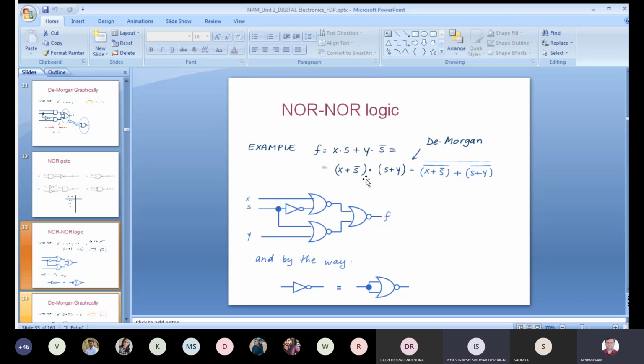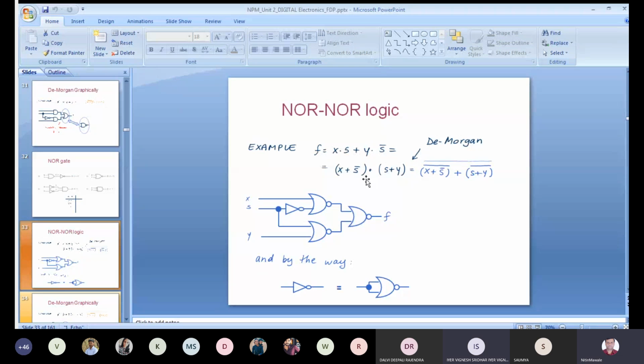Now tell me, after comparing that NOR logic with your AND, OR and NOT gate logic, what differences do you get there? Sir, the number of gates we have used in NOR logic and the number of gates in AND OR logic is almost the same. The number of gates is the same, but the number of ICs is not the same.